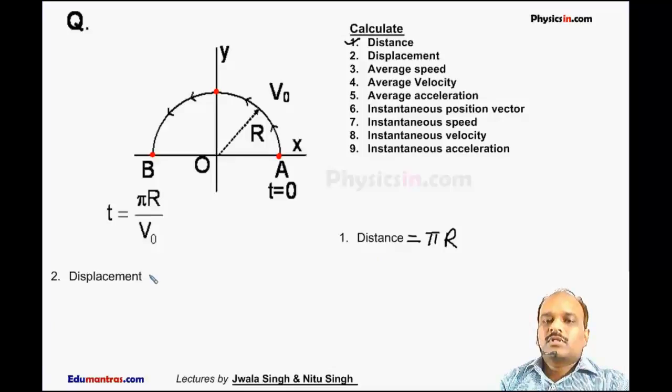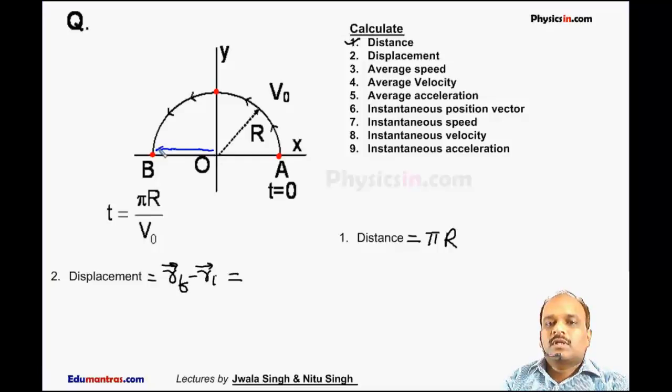The second question is displacement. As we know, displacement is defined as the change in position vector, that is Rf minus Ri. The vector which starts from origin and ends at B is called the final position vector of the particle. This is Rf. Whereas the vector which starts from O and ends at A is called the initial position vector, that is Ri.